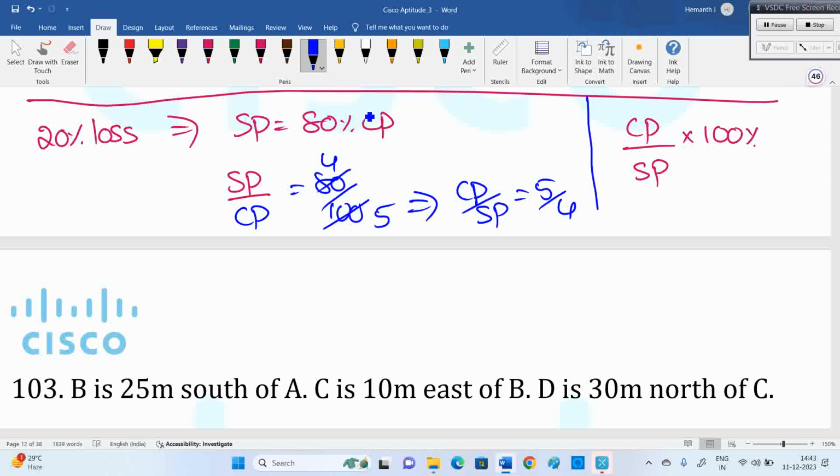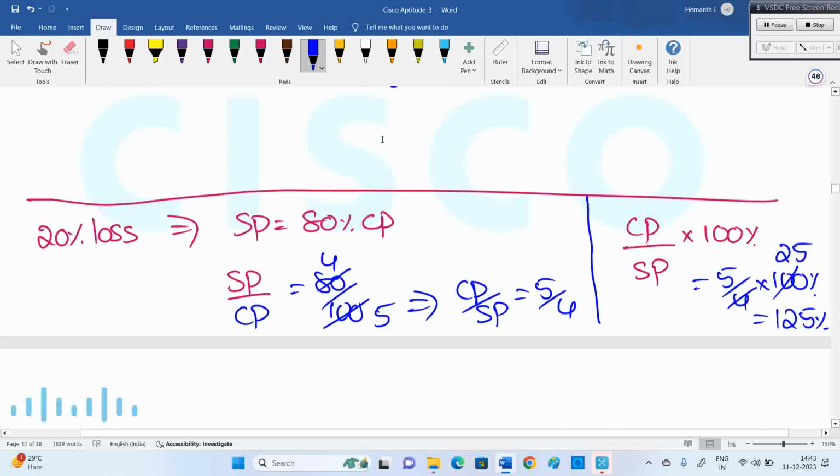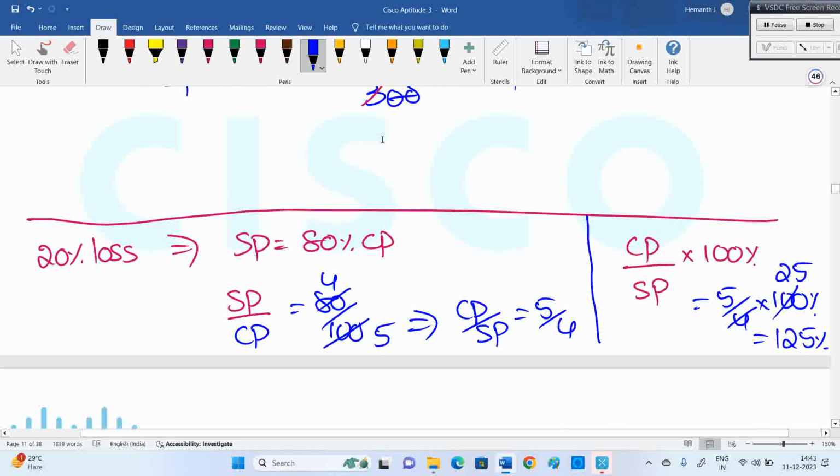Substitute that, that's what the question is actually. 5 upon 4 into 100. 4 into 25 is 100, so 5 into 25 is 125%. No need of the 375 rupees, nothing like that. So this is how we can solve the question without the data as well. This is method 2. 20% loss is sufficient.